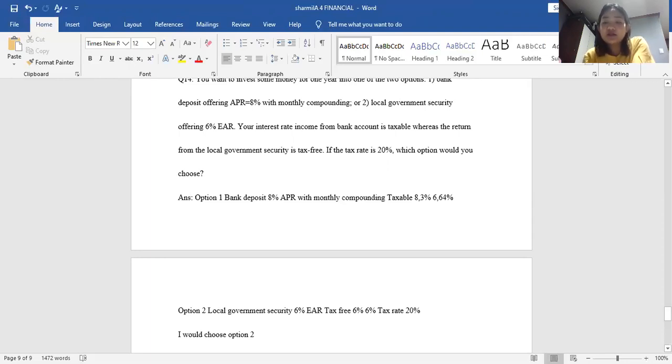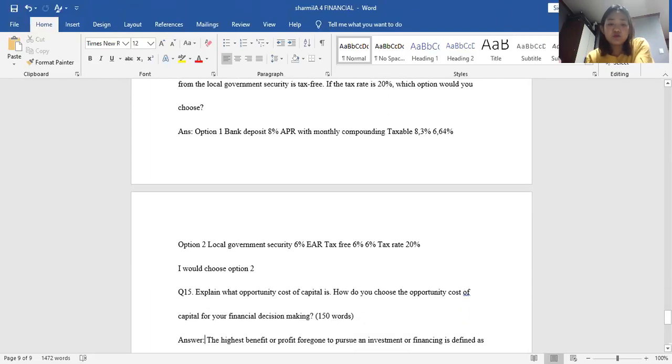If the tax rate is 20%, which option would you choose? Answer: option 1, bank deposit at 8% APR with monthly compounding, taxable: 8.3 percent before tax, 6.64 percent after tax. Option 2, local government security at 6% EAR, tax free, so 6 percent. I would choose option 2.